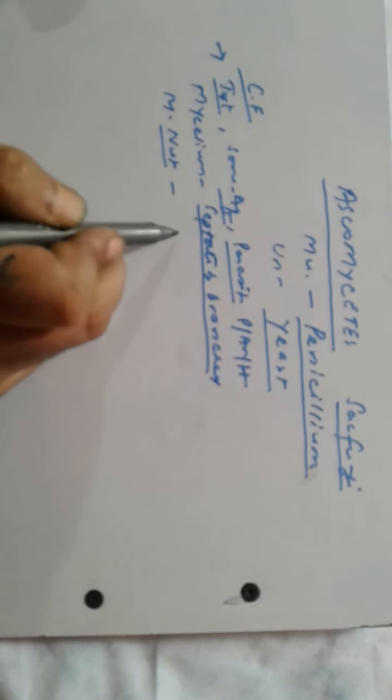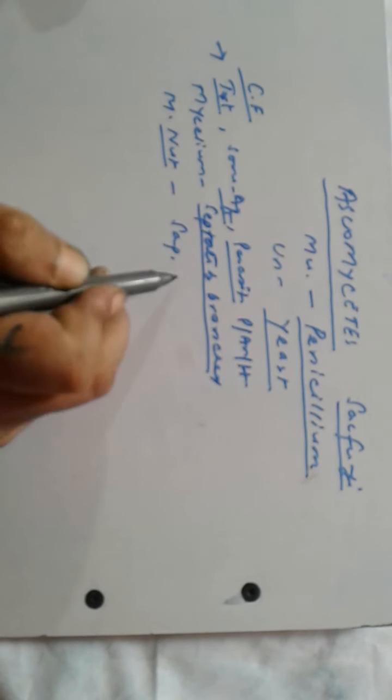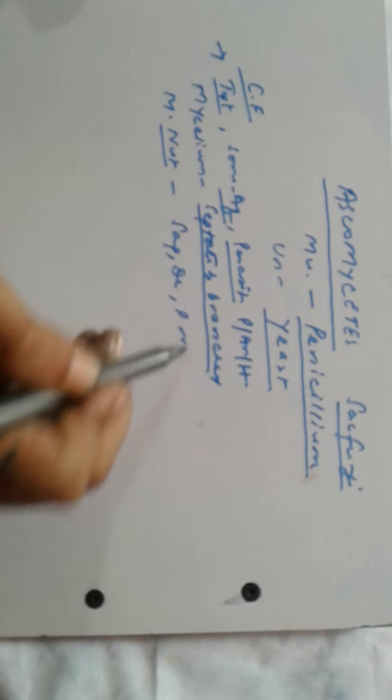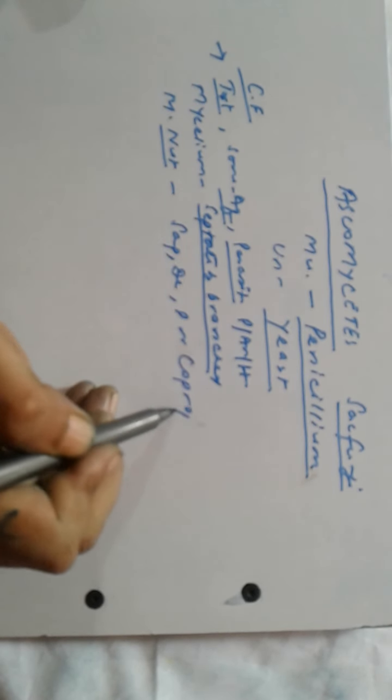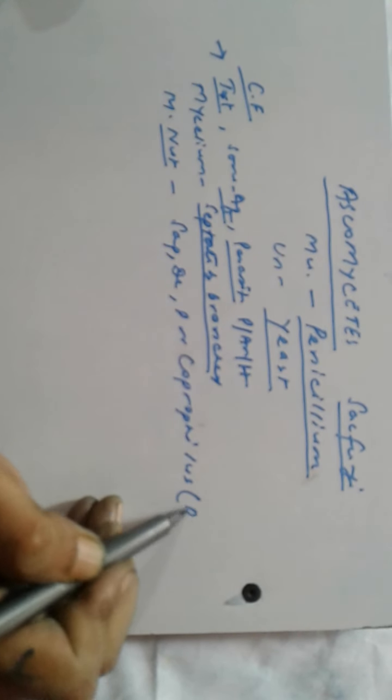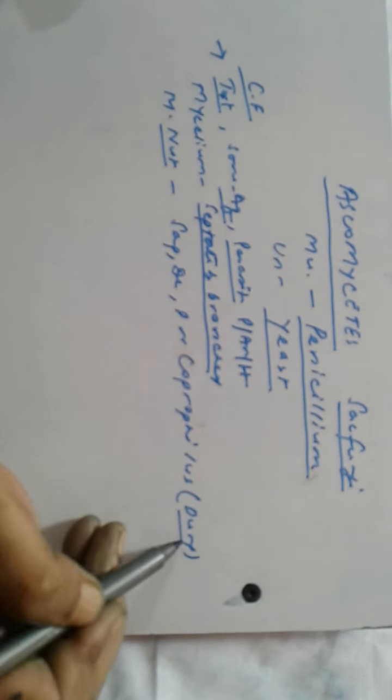Mode of nutrition: they may be saprophytic, decomposers, parasitic, or coprophilous, that means those which grow on dung.